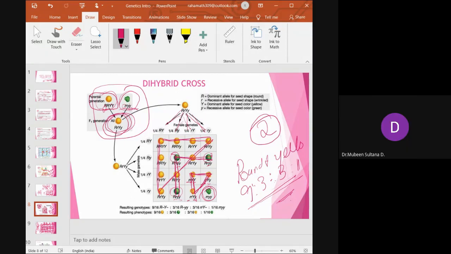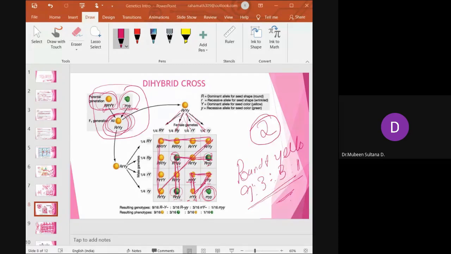Ma'am, showing your paper. Okay. Others, show your papers if you have done. Very good, Divya Lakshmi. Gauri, where is your paper?